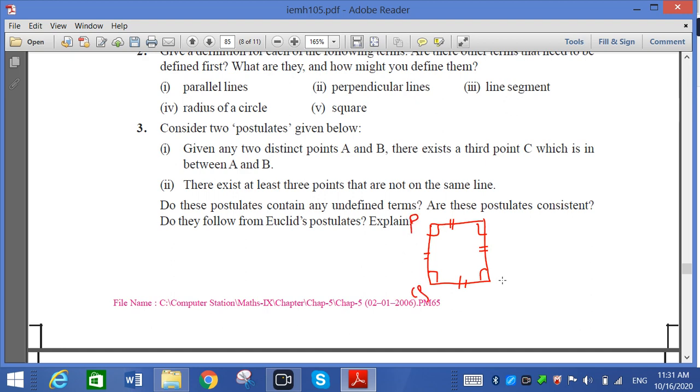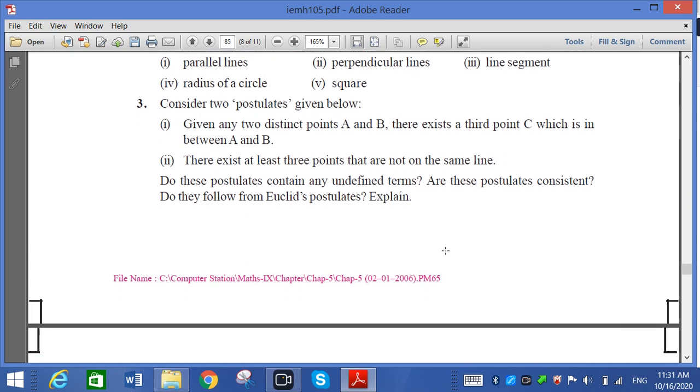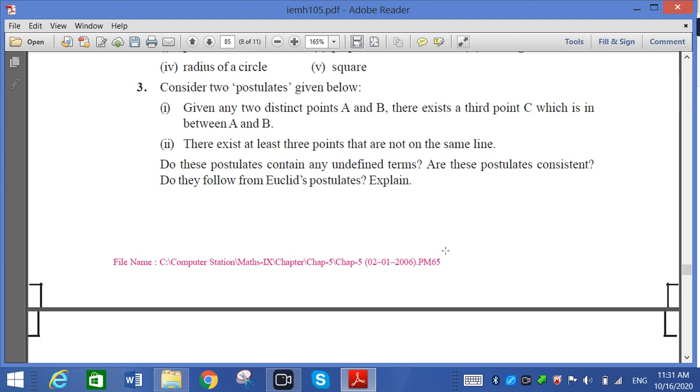So for PQRS, whether it is cyclic or anti-cyclic, clockwise or anti-clockwise, you have to write the name in order. Don't just write PQRS in any order, that is not a way to describe. You have to write it either clockwise or anti-clockwise. So question number 1 and 2 I have described. Now question number 3. Consider two postulates given below.